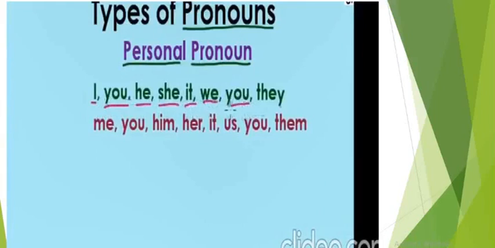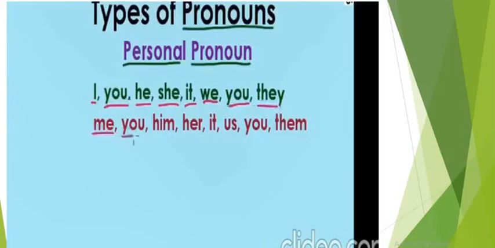You again refers to many people, or a single person, one person or maybe more than one. We can use you for them as well. For example, you people, we say. They is also used for many people. We don't want to take the name of many people, so we say they are happy or something.